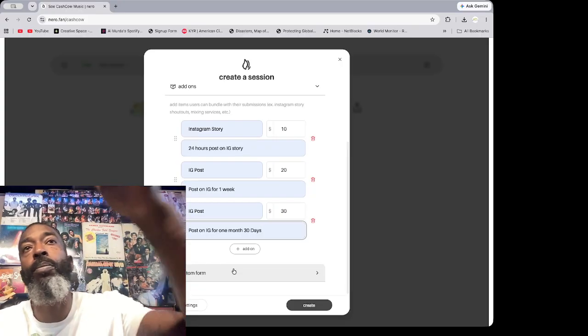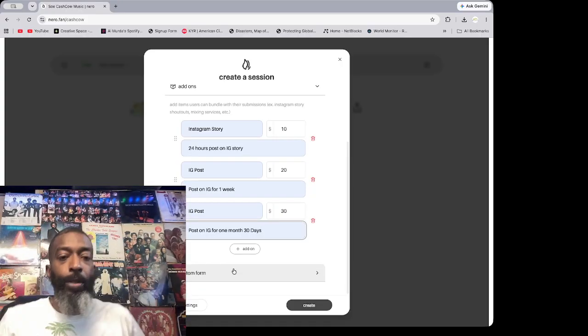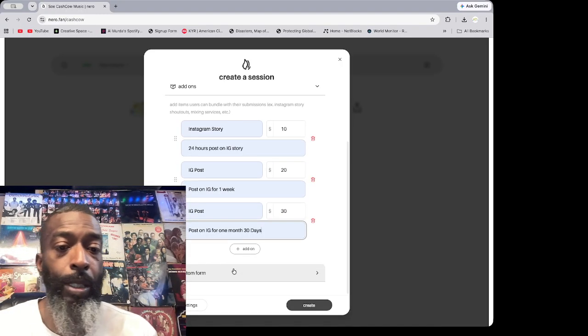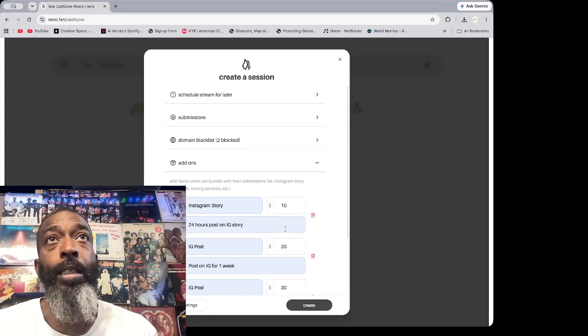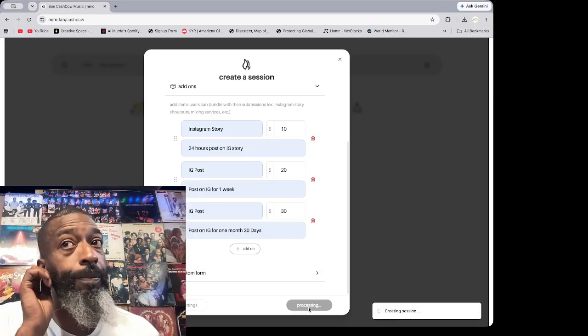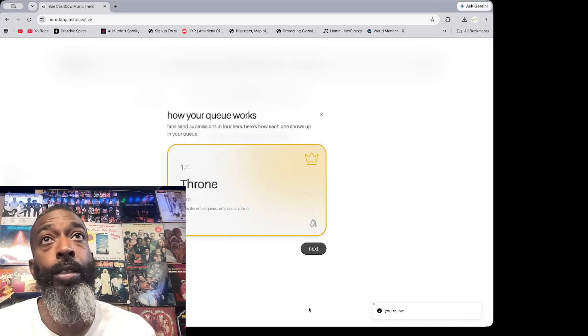So now you're putting a couple other ways in there that you can make some money, or people can spend some money with you. From there, that would be the end of the session. Then you would just go to create. Now it's creating your session.